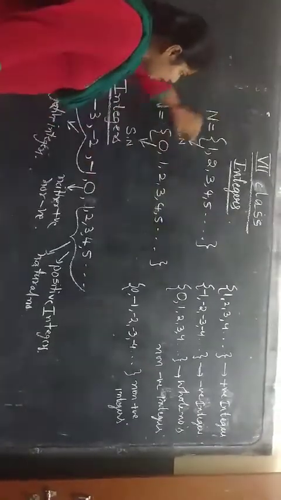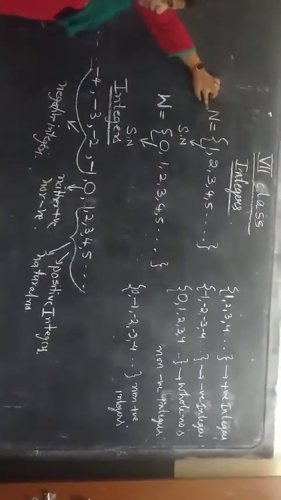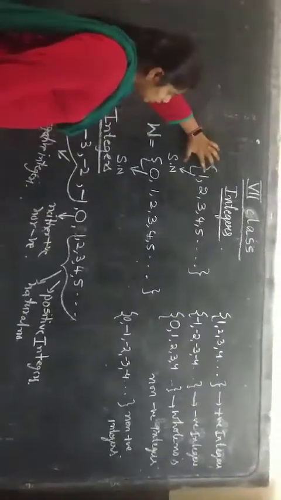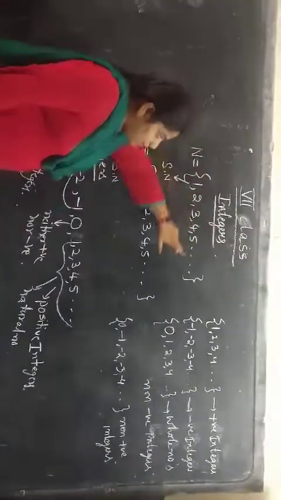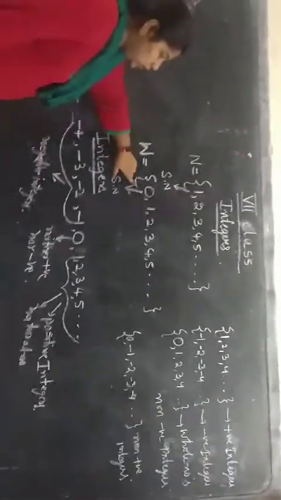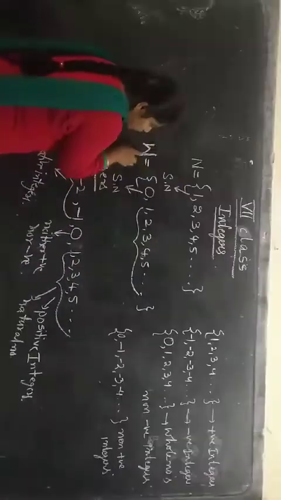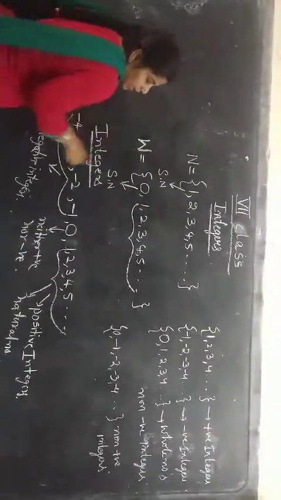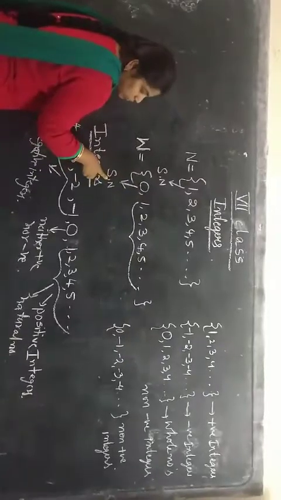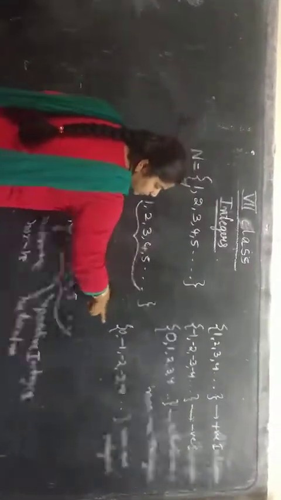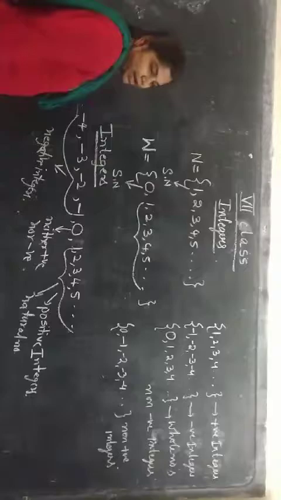We denote the natural numbers with N. In natural numbers, the smallest natural number is 1 and the greatest natural number we can't define. Coming to whole numbers, all counting numbers along with 0 we will call whole numbers, and 0 is the smallest whole number, and we don't know what the greatest whole number is, that is, we can't define it.